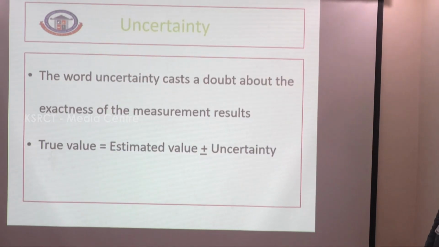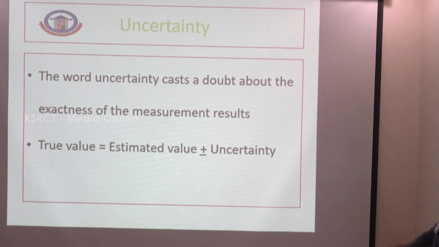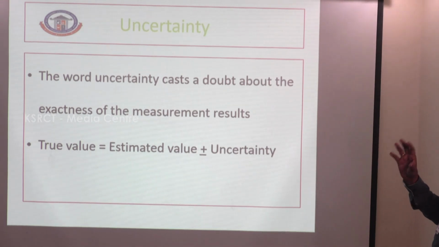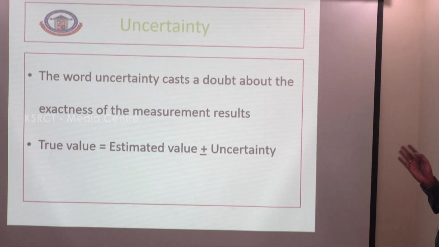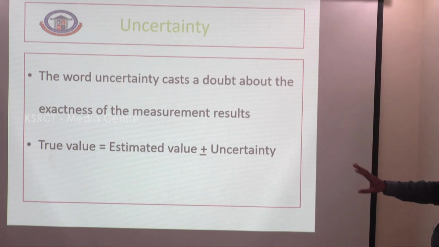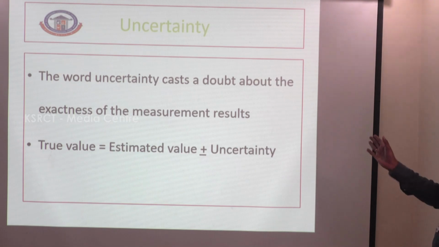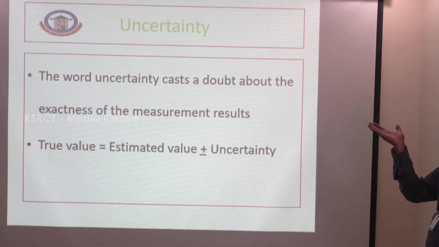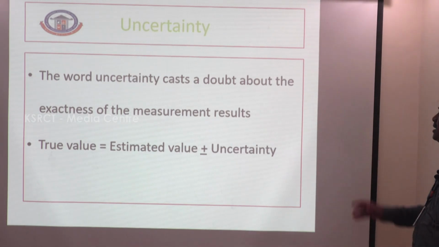What is uncertainty? The word uncertainty casts doubt on the exactness of the measurement result. So the true value is plus or minus uncertainty. Uncertainty means it is not an exact value. So true value equals estimated value plus or minus uncertainty. That plus or minus is called the tolerance value, for example plus or minus 1.0 nm. Adding it to the estimated value gives your true value. If the deviation is more than the tolerance value, we can reject the quantity. That is called uncertainty.